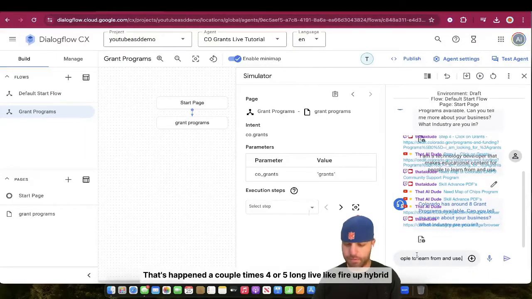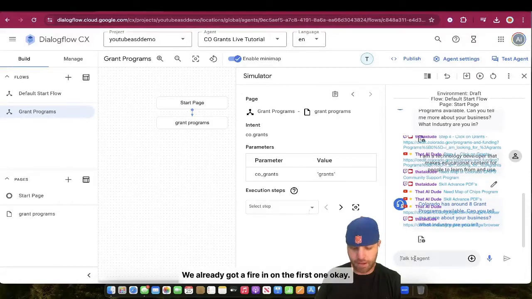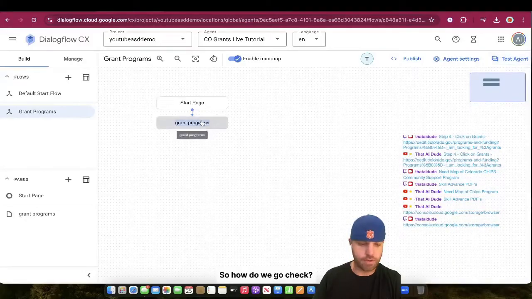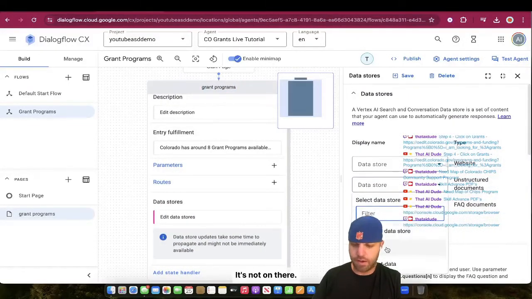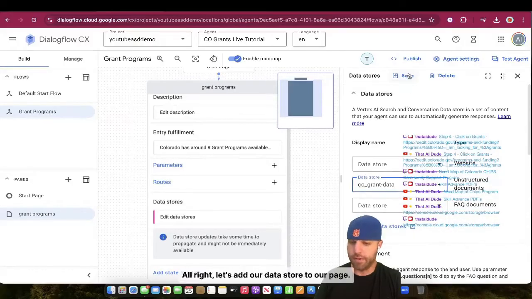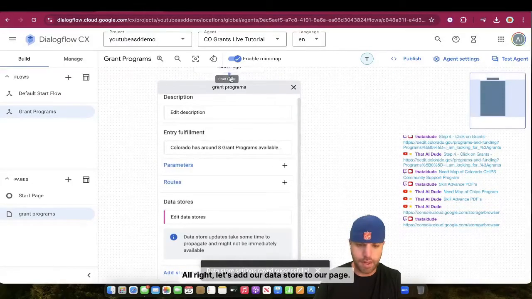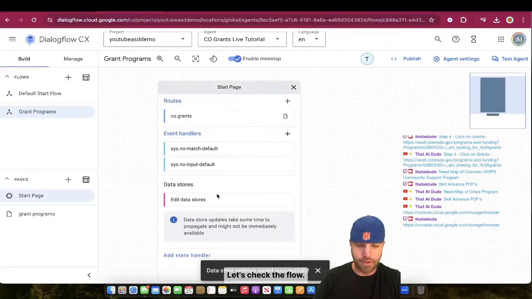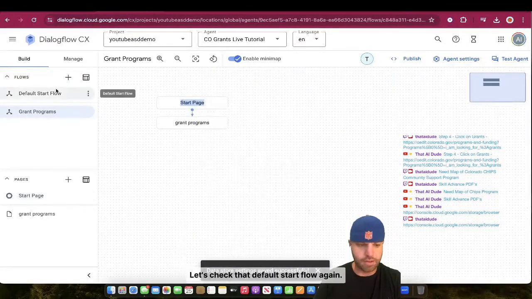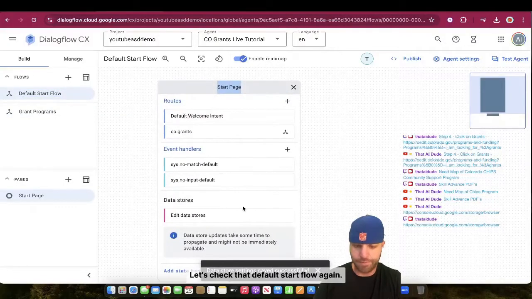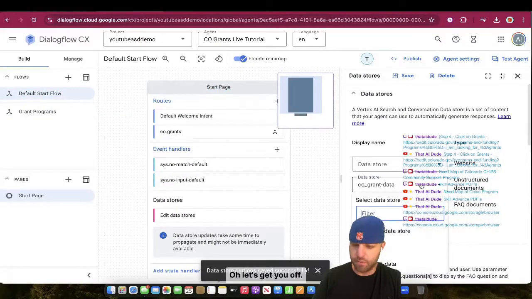It's happened a couple times, 4 or 5, on live. Like fire up hybrid. Right, we already got it to fire on the first one. Okay, but nothing's coming, right? So how do we go check? So we go check data store. It's not on there. All right, let's add our data store to our page. Let's check the flow. Data store is not on the flow to stop it. Okay, and let's check that default start flow again. Data store. Ooh, let's get you off.